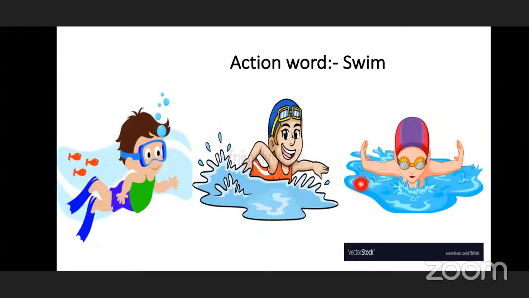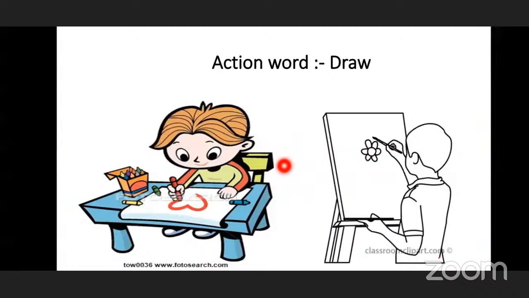Next action word, swim. S-W-I-M, swim. So children, to swim is to go on the surface of water, float on the surface of water with your hands and your legs. Here you can see the fish. Okay, fish. Fish is swimming in water, and the girl is also swimming. Okay, S-W-I-M, swim.